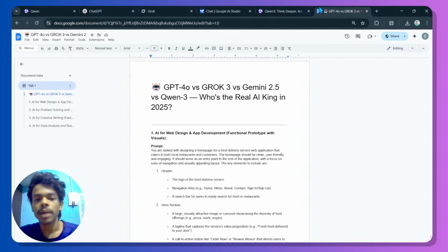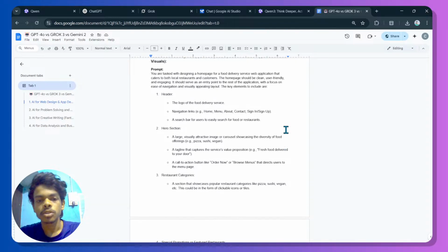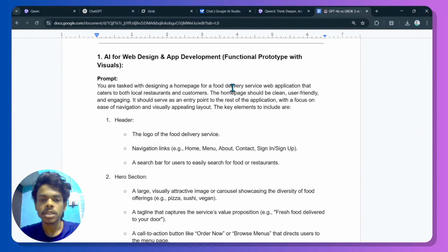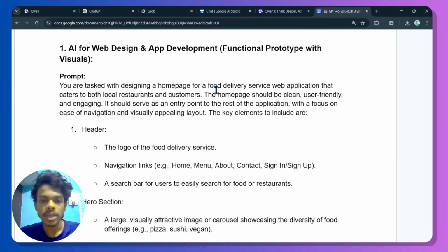And I also prepared some prompts for this video, so it would be interesting. The prompt is: you are tasked with designing a home page for a food delivery service web application that caters to both local restaurants and customers. The home page should be clean, user-friendly, and engaging. It should serve as an entry point to the rest of the application with a focus on ease of navigation and a visually appealing layout.